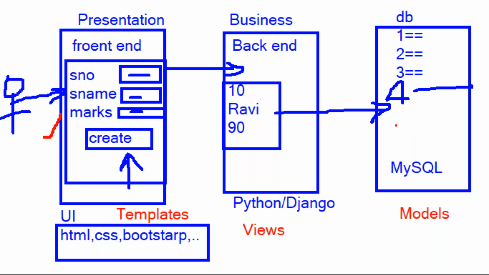This is a general presentation explanation, and we have an architecture diagram showing how each file communicates: view communicates to models, view communicates to templates, and how they are all interconnected. Are you understanding so far? Front end, back end and database knowledge are all required to develop a full-fledged application.